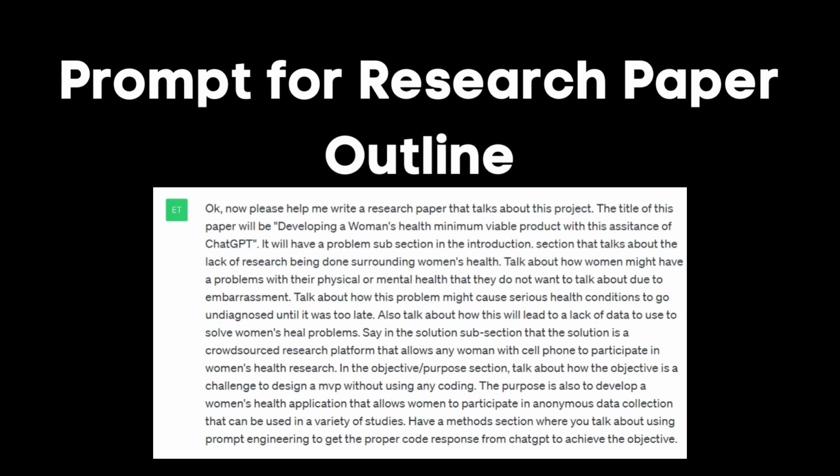In the objective, purpose section, talk about how the objective is a challenge to design an MVP without using any coding. The purpose is also to develop a women's health application that allows women to participate in anonymous data collection that can be used in a variety of studies.